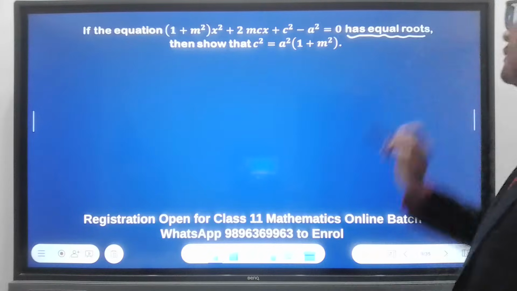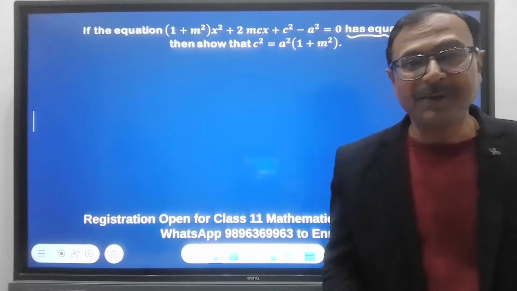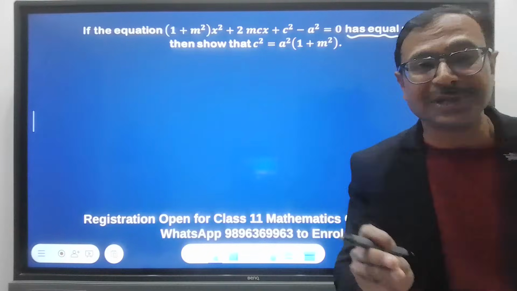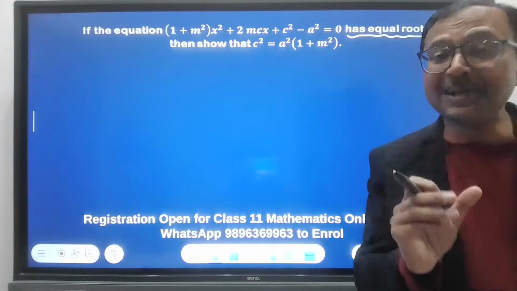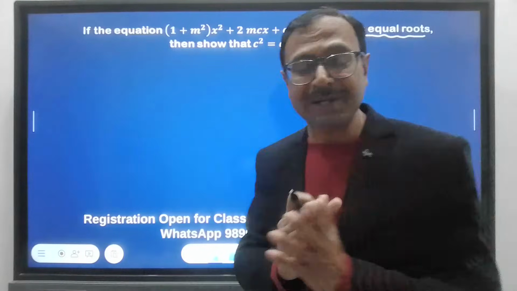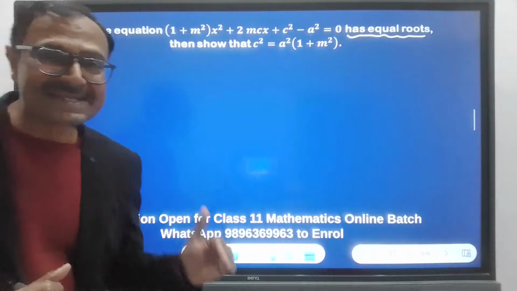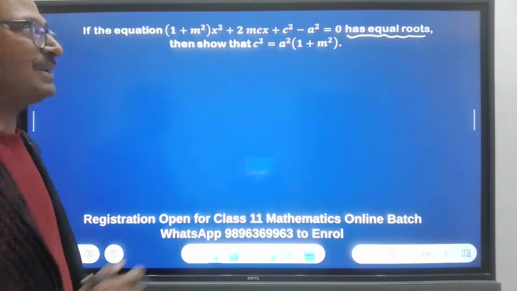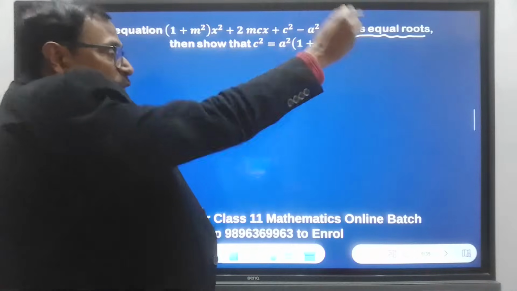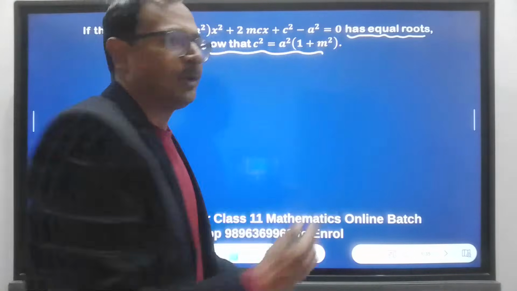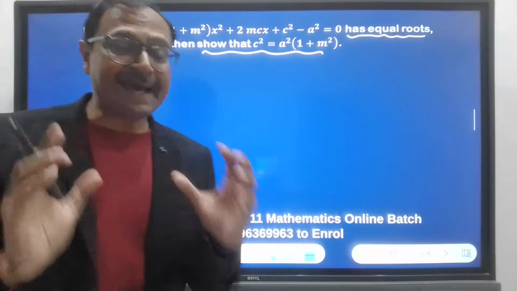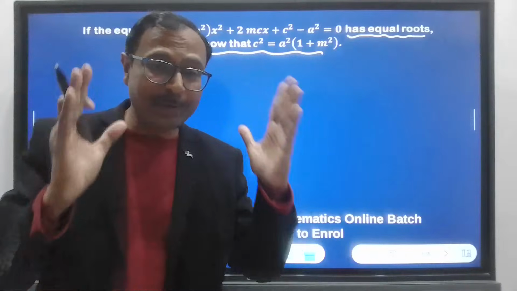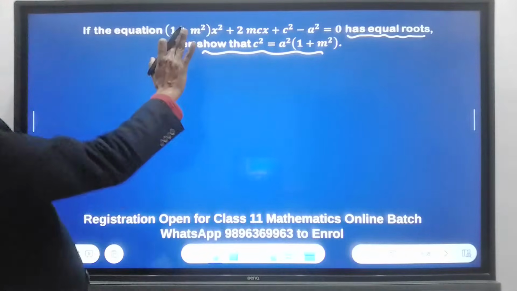Has equal roots. Very important that you know, as soon as you hear that it has equal roots, when does a quadratic equation get equal roots? It gets equal roots when discriminant is 0. And discriminant is 0, that is what you need to do. And forget about what you have to show. That will be obtained directly. So don't bother about c square equal to a square 1 plus m square and trouble your mind. Okay. So just do discriminant equal to 0.